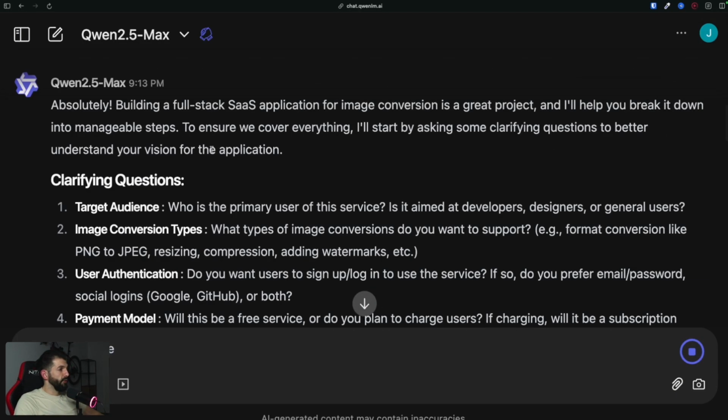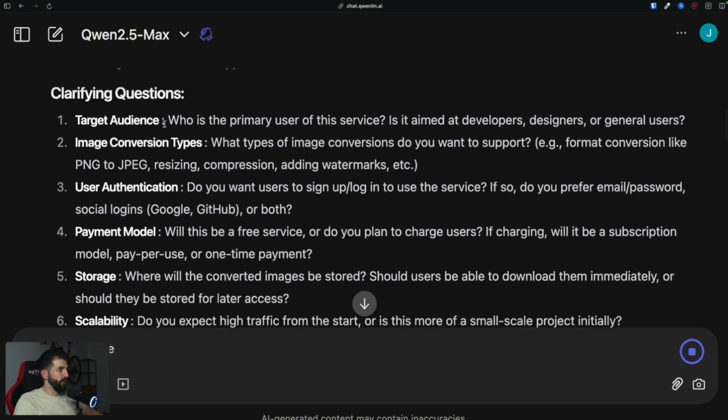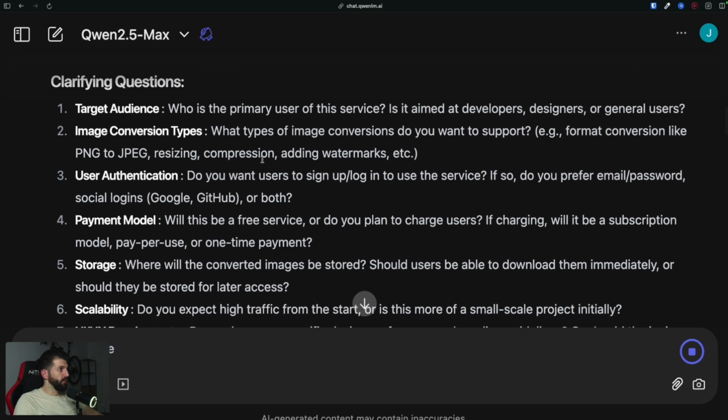And right from the start, you can see it asks a lot of clarifying questions. So for example, who's the primary user of the service? Is it aimed at developers, designers, and so on?